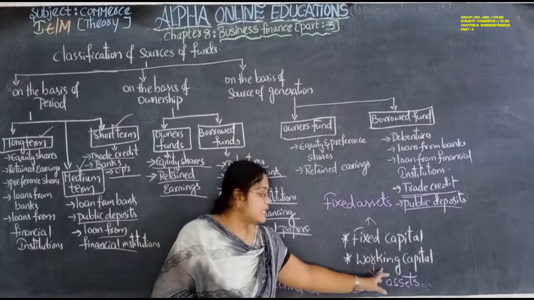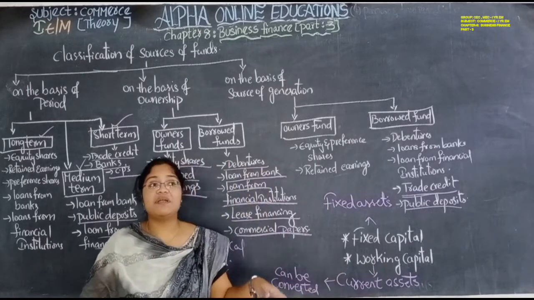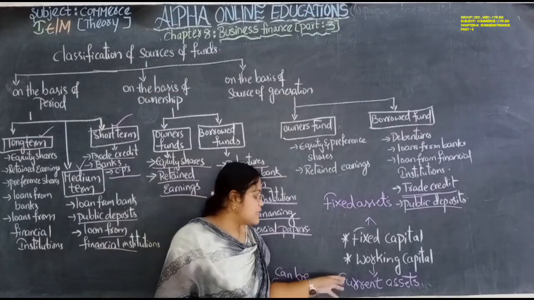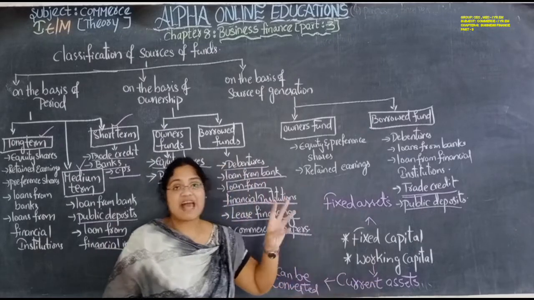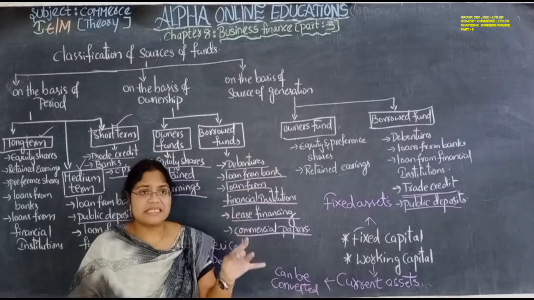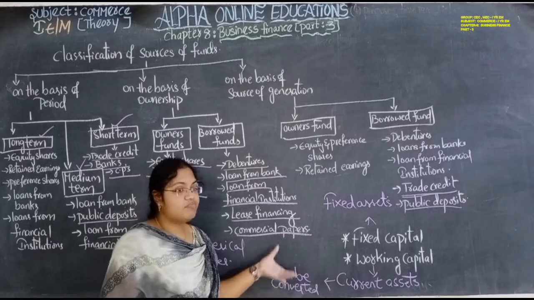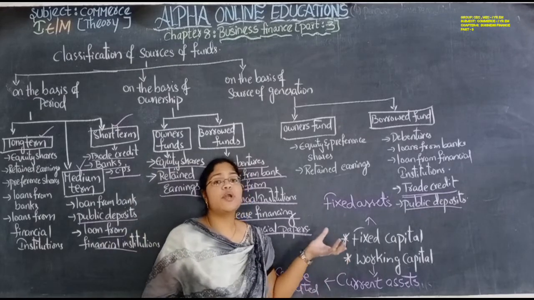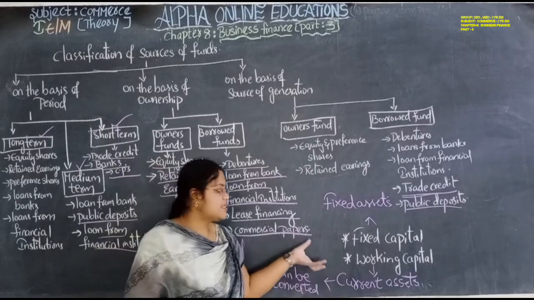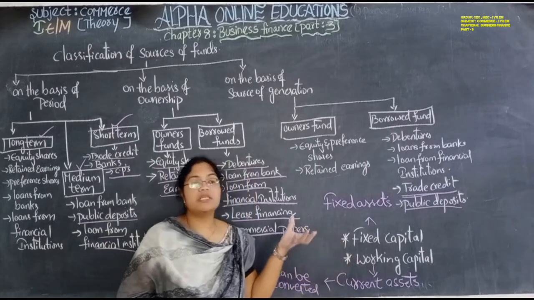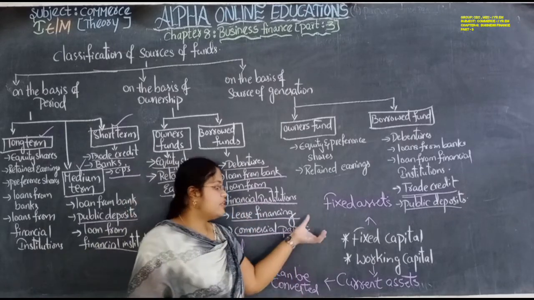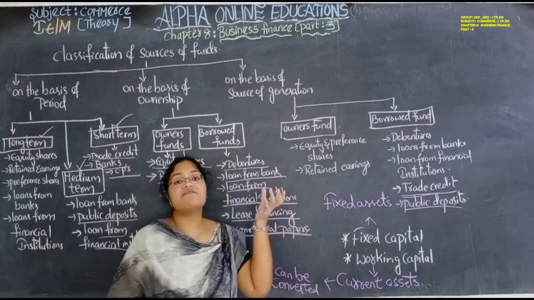And working capital means the current assets: cash and also stock, bills receivable. These all are current assets that are required for day-to-day activity. So working capital means for our day-to-day activities we will require that capital. Fixed capital is used to purchase the fixed assets.